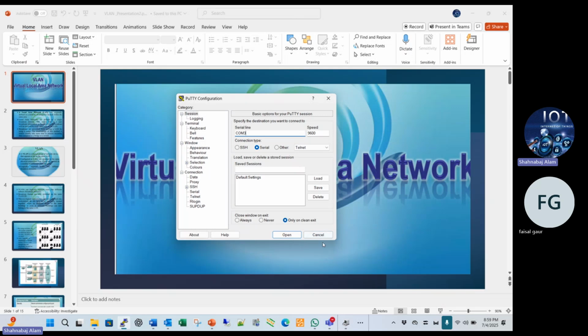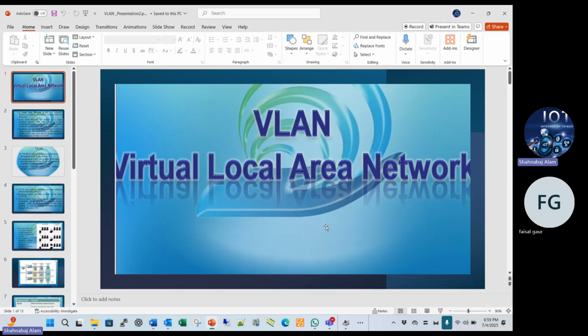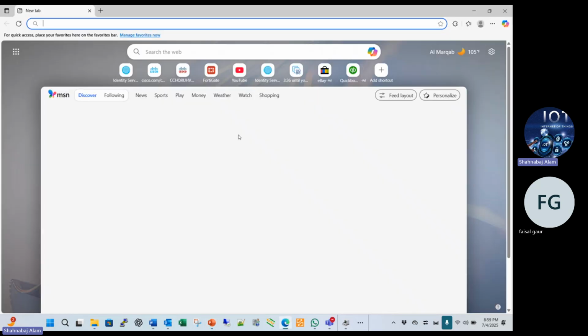And if you want to log in using GUI mode, then you first need to configure an IP address on the switch. Without IP configuration we cannot log in to the switch from a browser. GUI means graphical user interface.